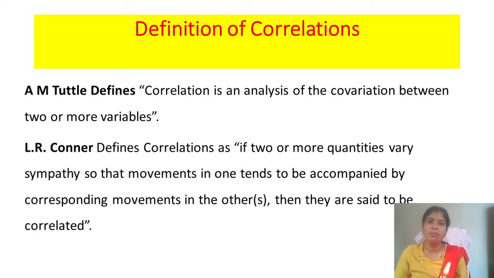According to A.M. Tuttle, correlation is an analysis of the covariation between two or more variables. Here we are going to study two or more variables. According to L.R. Conner, correlation means if two or more quantities vary in sympathy, so that movement in one tends to be accompanied by the corresponding movement in the other. If there is a movement in one variable, the other variable is also moving, either increasing or decreasing. So there is some change in the other variable. That is said to be correlation.